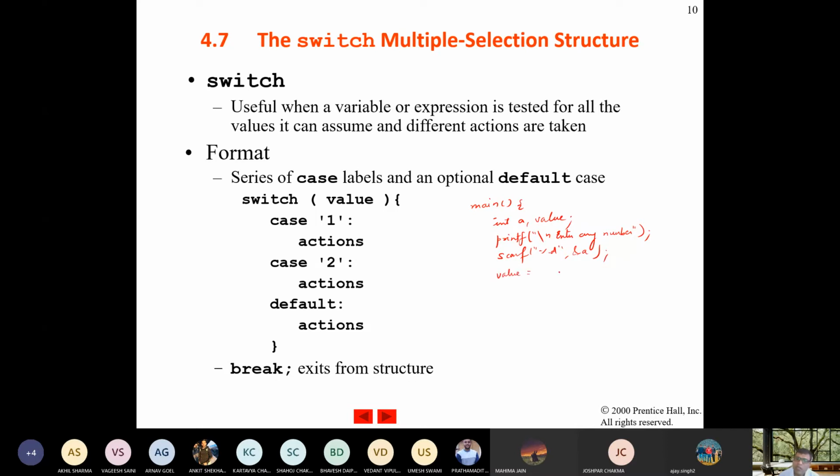Value equals a mod 2. Whatever remainder is there, then switch is there, and the value.